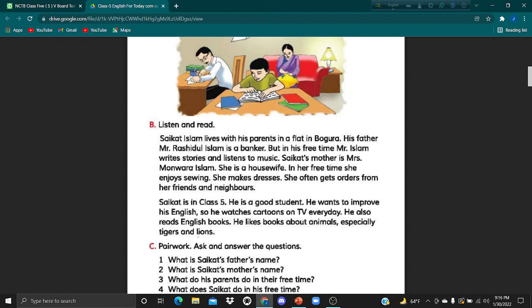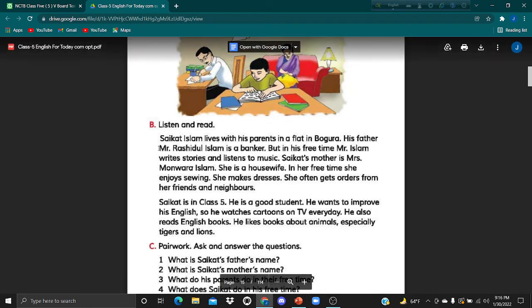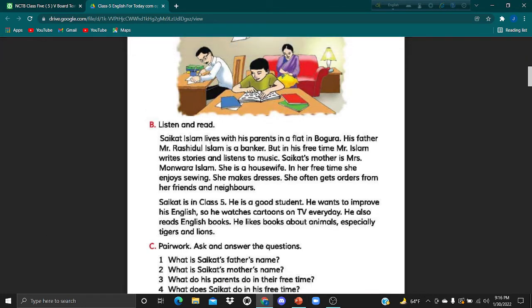Can you tell me in which tense the text is written? Let's see the verbs of the sentences. In the first sentence, the verb is lives, because it is present indefinite tense and the subject, Shoikot Islam, is singular. That's why the verb takes an S. Lives. Shoikot Islam lives.